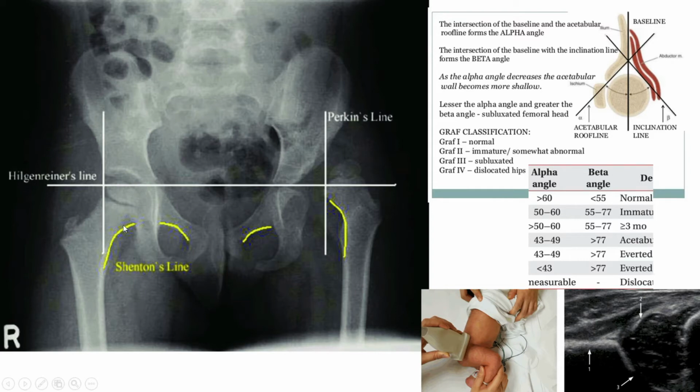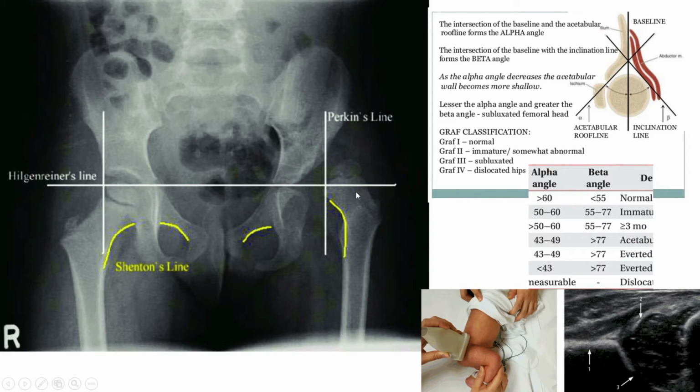This is a radiological line by which we can assess that the femoral neck is normal and there is no dislocation of the hip. Now in this case the hip will be dislocated. See, there is a break, whereas normally the femoral head is just touching the upper side of the Hilgenreiner line.